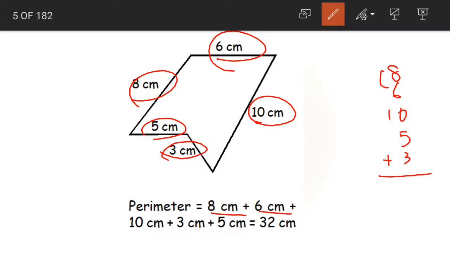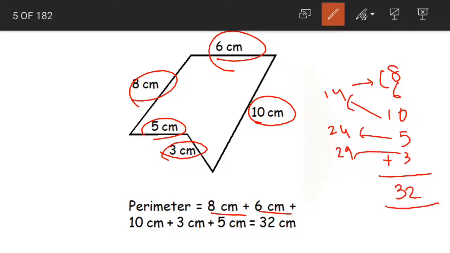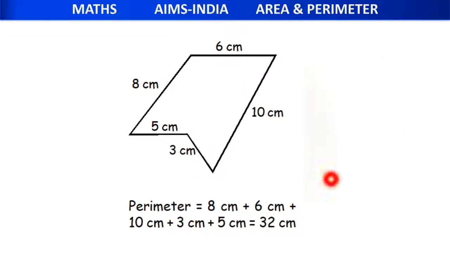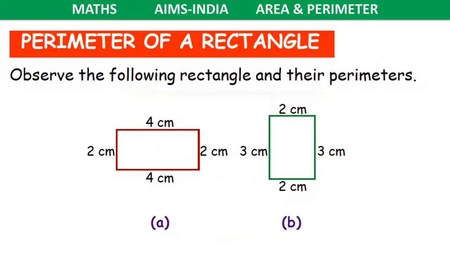8 plus 6, 14. 14 plus 10, 24. 24 plus 5, 29. 29 plus 3, 32. 32 centimeters is our answer. And what is this? This is the perimeter. Perimeter is nothing but the boundary area. It is found out by adding the lengths of the given sides. Is this clear, children? How to find out the perimeter of a given figure?